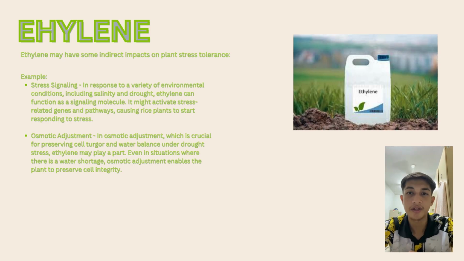Ethylene may have some indirect impacts on plant stress tolerance. For example, stress signaling. In response to a variety of environmental conditions, including salinity and drought, ethylene can function as a signaling molecule. It might activate stress-related genes and pathways, causing the rice plant to start responding to stress. Next is osmotic adjustment. In osmotic adjustment, which is crucial for preserving cell turgor and water balance under stress, ethylene may play a part. Even in situations where there is a water shortage, osmotic adjustment enables the plant to preserve cell integrity.